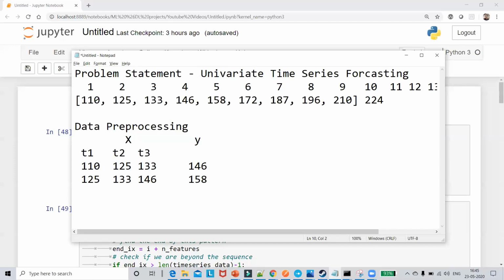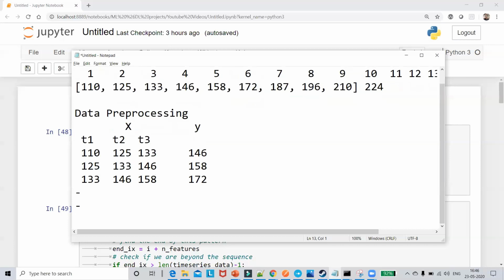Similarly, I'll just go to the next step. Now it will become 133, 146, 158, and finally my output will be 172. So like this, we will continue making all the data. If I go on doing this, my last output is 210.